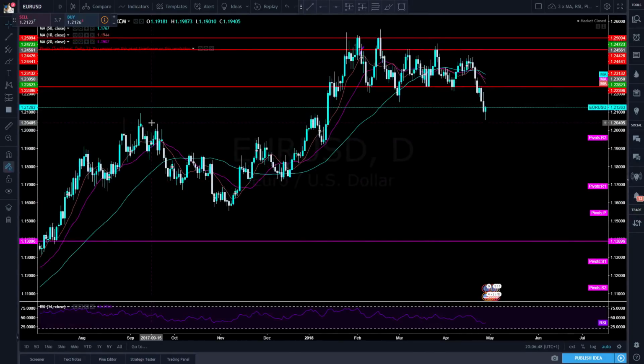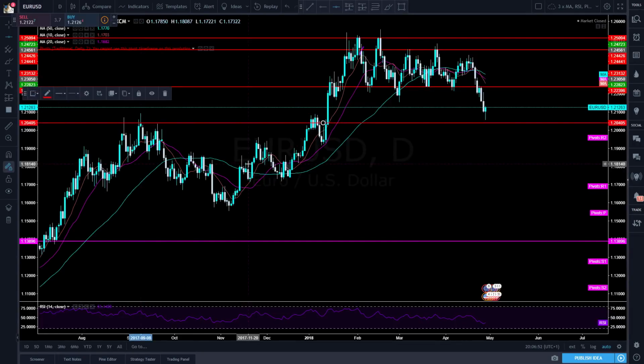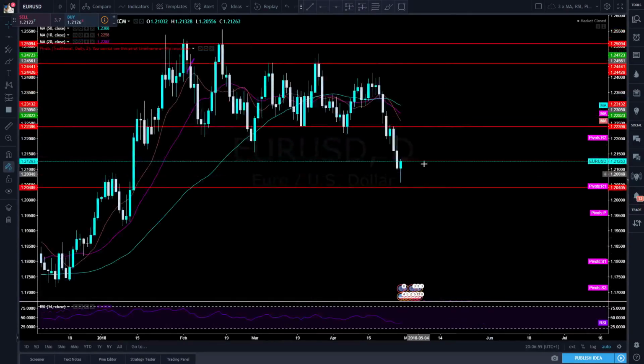However, as you can see, if we zoom out a bit, we have the 2018 highs just over there, which comes in at about 120.40. Sort of comes in with this consolidation zone a little bit there, and it's why we almost tagged on Friday. We've come back up for a bit of a retracement, but honestly, I don't really see it getting past this sort of area here at 121.89 or 121.90. As soon as it gets up to here, it's just going to fall back down to our 120.40 mark again. So that's what we'll be looking for this week on Euro USD.